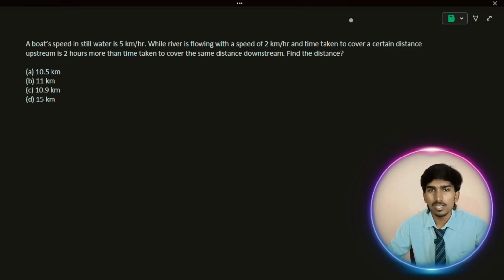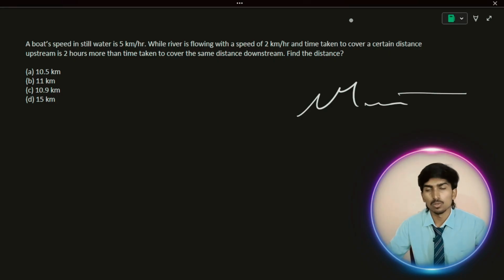Still water means the water is not moving, it is in a calm condition, very calm. Why are we considering the speed of a boat in still water? Because sometimes in a river the movement of the stream will be more, sometimes less, and sometimes it remains very calm with no movement of water. So we can't consider all the conditions. So we are assuming that we take the speed of the boat when the water is not moving. That's why we consider the speed in still water. We are not taking the speed of a boat in moving water.